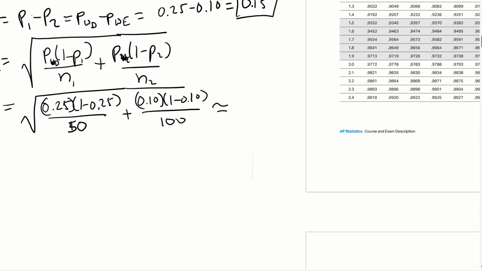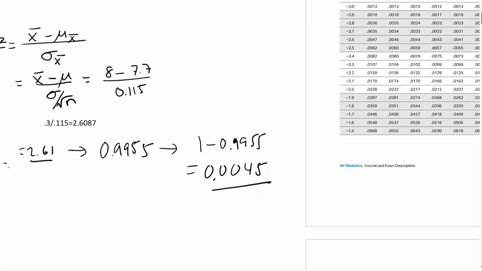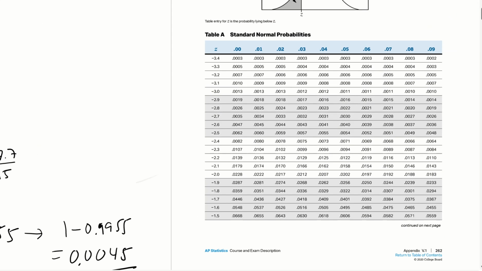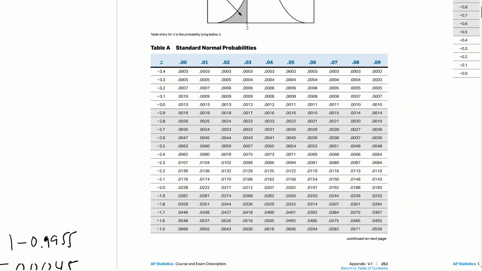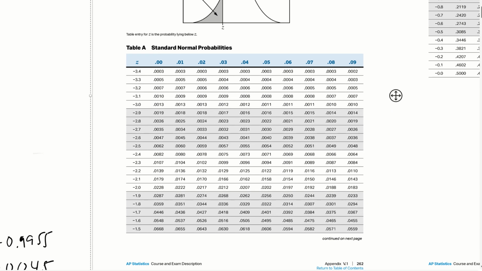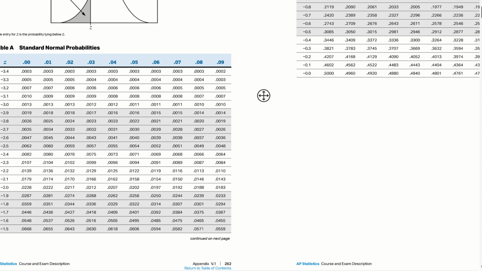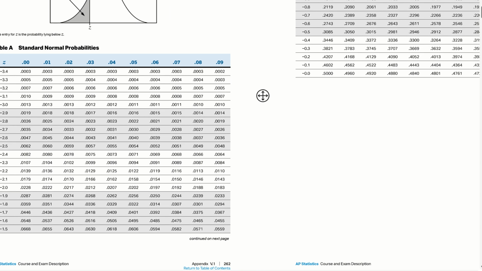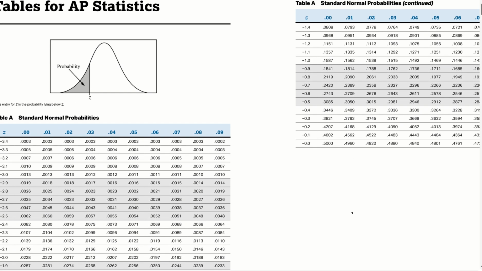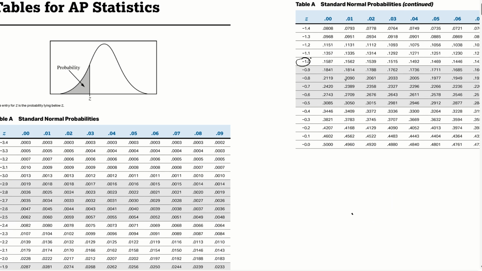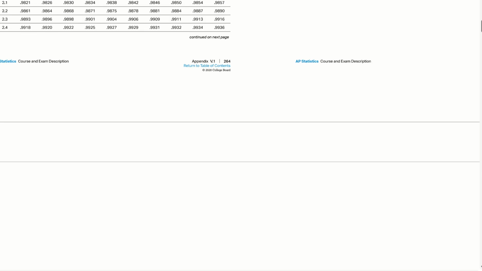We got negative 1.0. These are pretty big negative numbers, so let's go over here. There it is, negative 1.00. So the area is 0.1587.